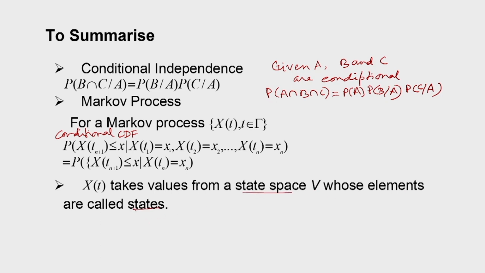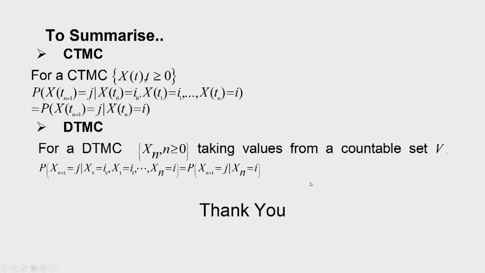What else did we consider? We discussed continuous time Markov chain.